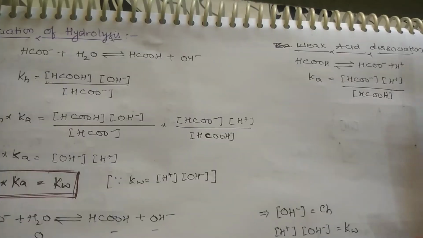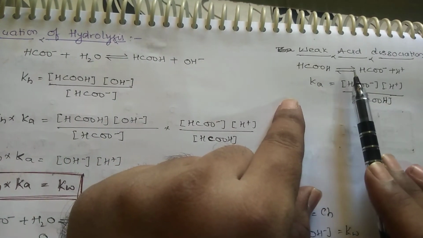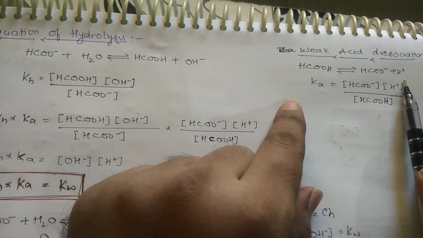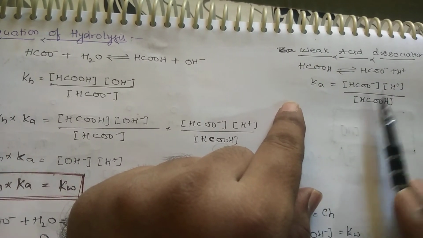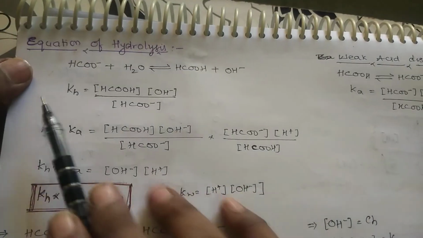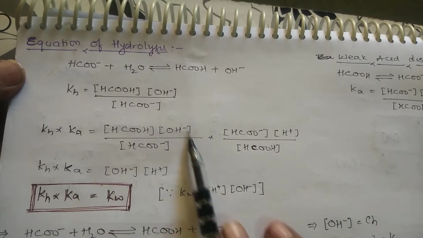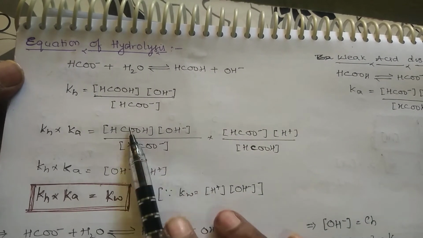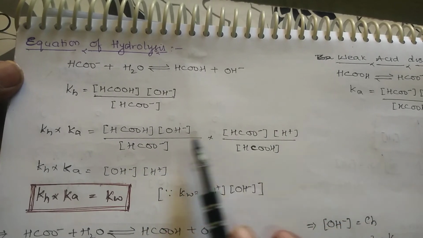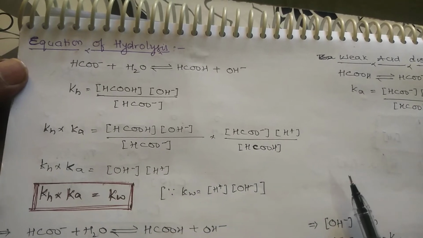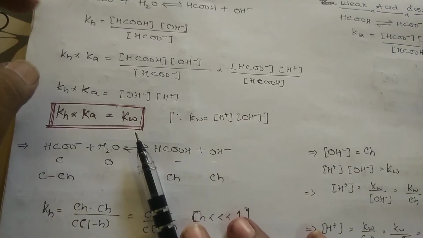For the weak acid, what is the weak acid? HCOOH, right? The dissociation constant Ka is equal to HCOO minus times H plus, the product concentration, by the reactant concentration. We know KH and we know Ka; the product of these two, KH into Ka, what happens? This one is the KH value and this one is the Ka value. HCOOH will be cancelled, HCOO minus will be cancelled, leaving H plus into OH minus. And we know that H plus into OH minus is equal to KW. This is the condition.